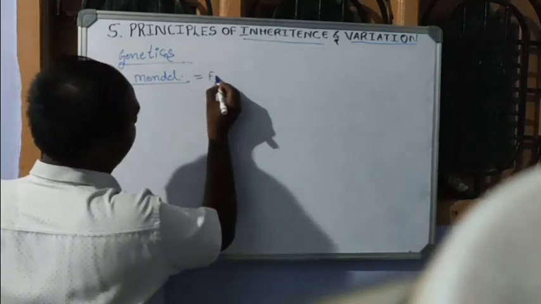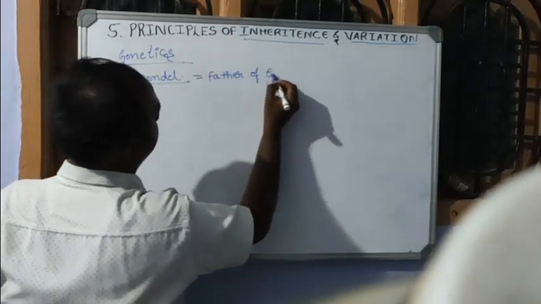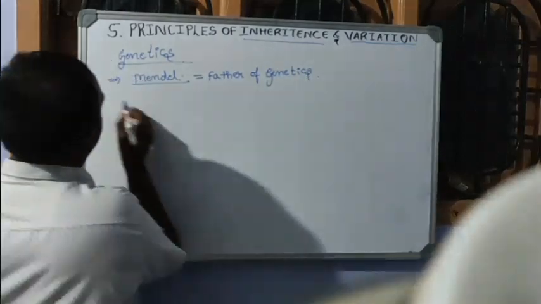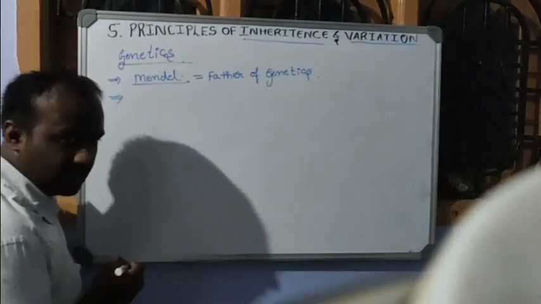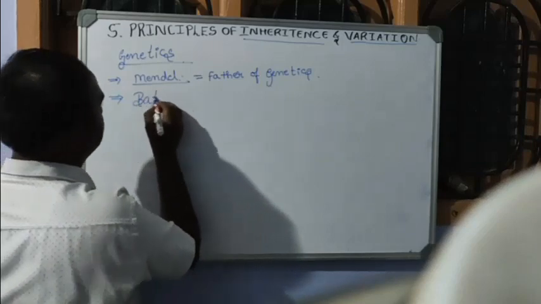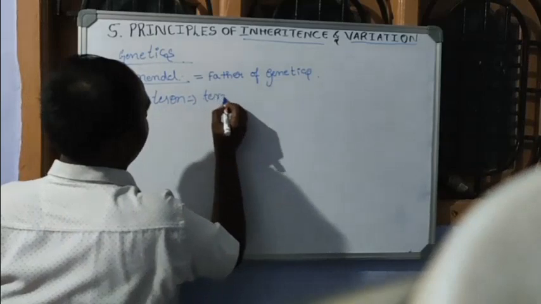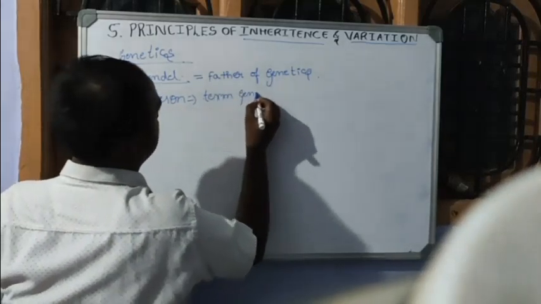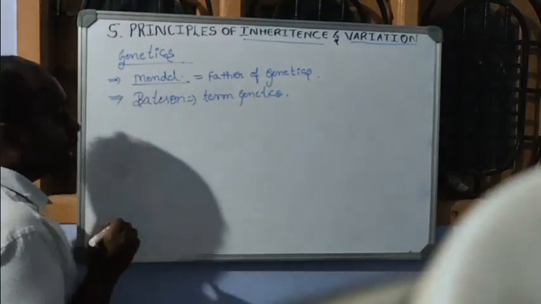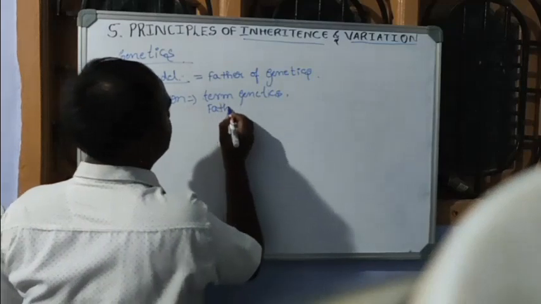He is the father of genetics. And the term genetics was coined by Bateson. This Bateson coined the term genetics, and he is also the father of modern genetics.